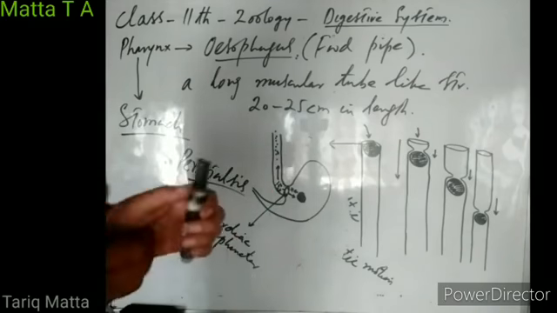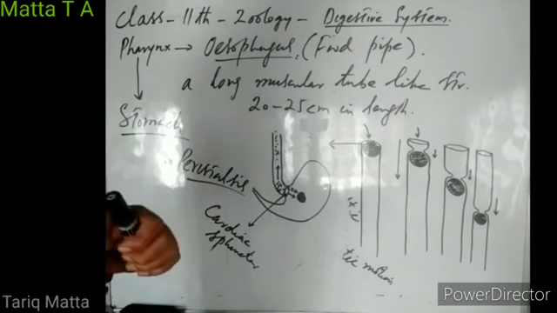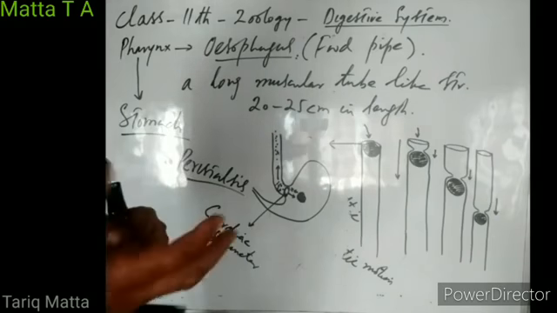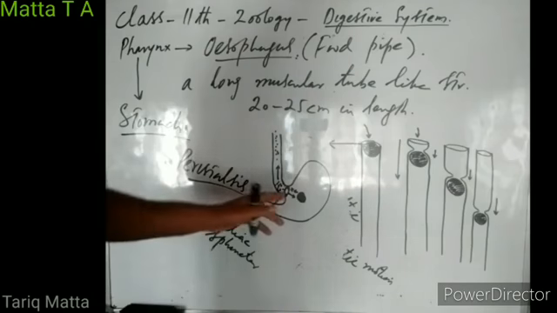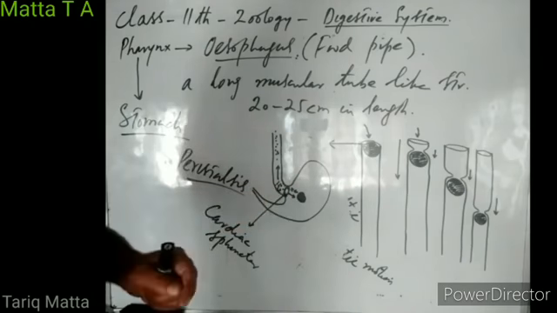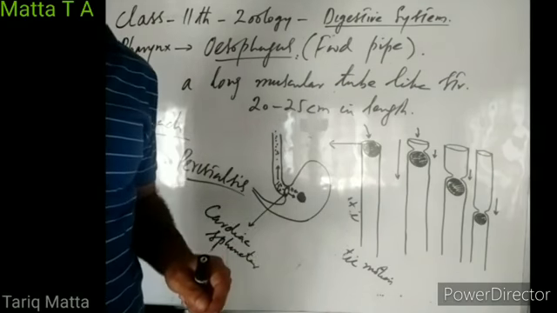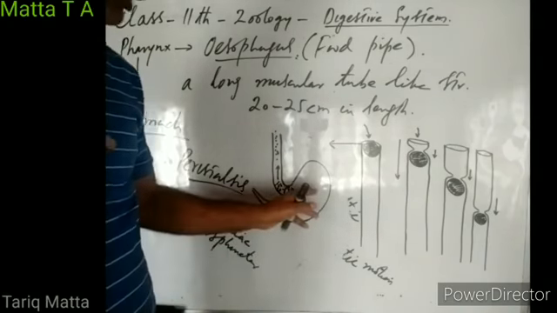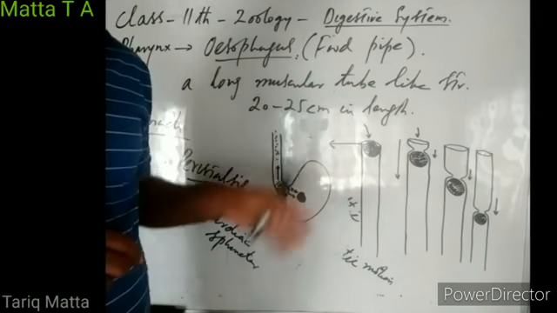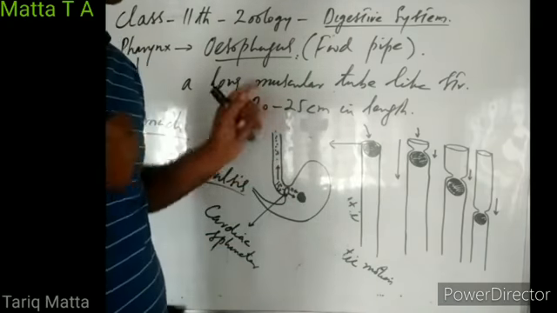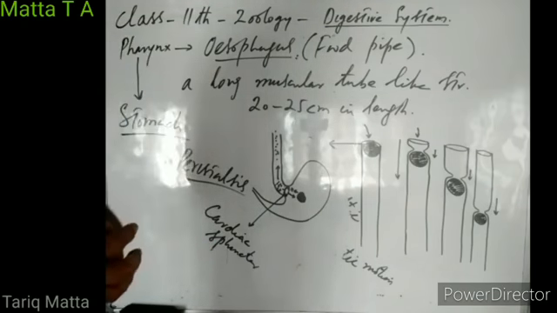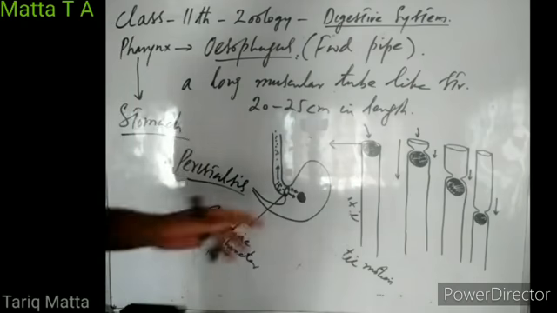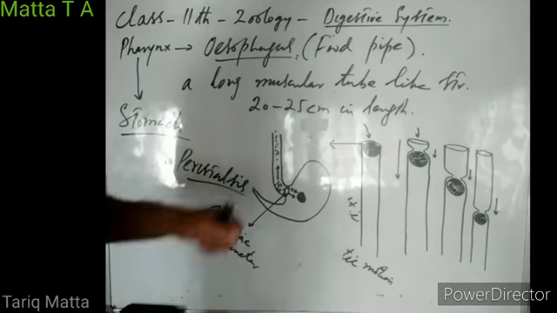Mostly some practices like smoking, taking spicy food, taking oily food, eating junk food, may cause irritation to this cardiac sphincter. And this cardiac sphincter remains partially open, allowing the gastric contents to go back into esophagus. And from esophagus, the fluids may come into our mouth and we experience the soreness of that fluid, right? So that is because of partial closing of this cardiac sphincter.